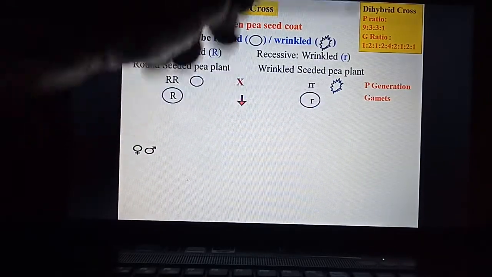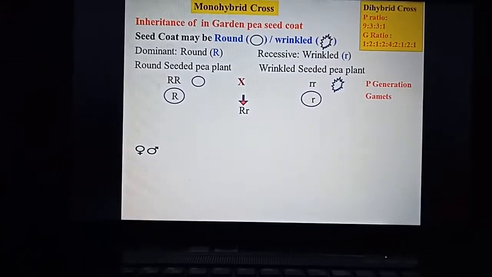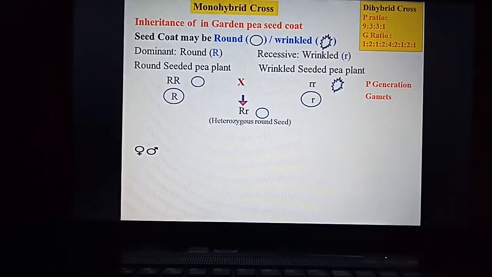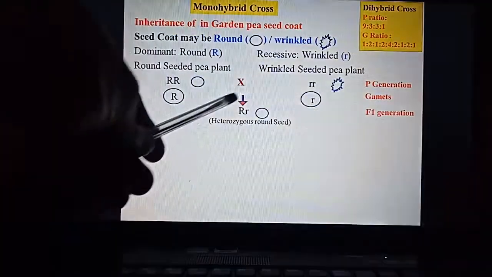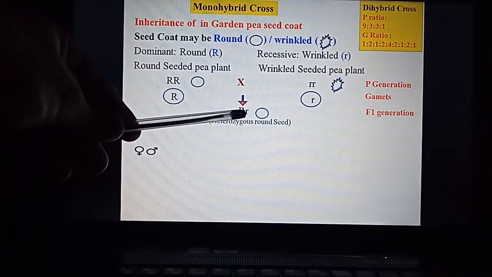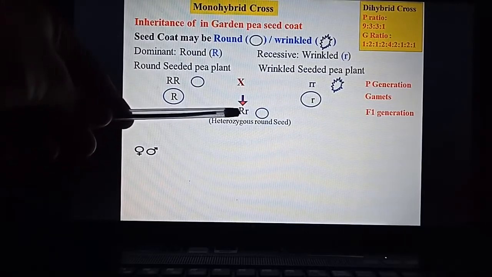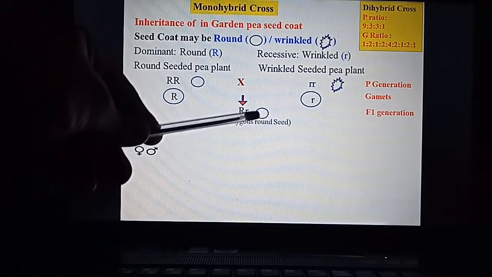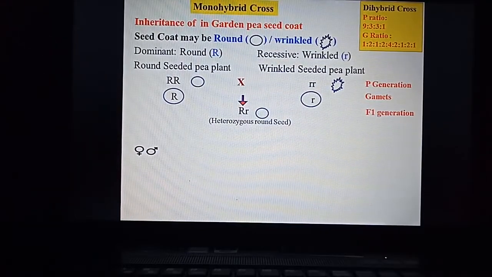So if you combine them, then in the F1 generation you will get heterozygous round seed, right? Heterozygous because one capital R is there and one small r is there. So phenotypically it appears round in shape, but it is a heterozygous round seed.